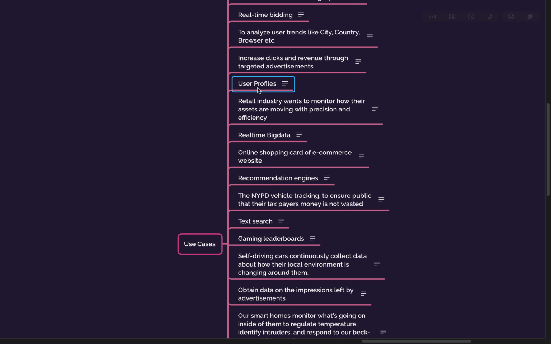Generally, user profiles you will try to store in a document DB, so that at any point of time you can add something like a new column, as we discussed, let's say a Twitter ID or LinkedIn ID or something else. You probably might use a document DB like MariaDB or MongoDB.